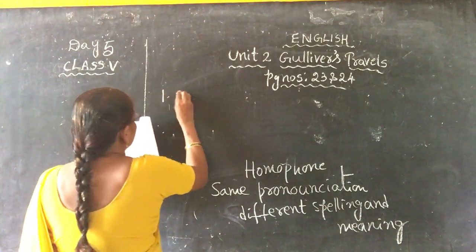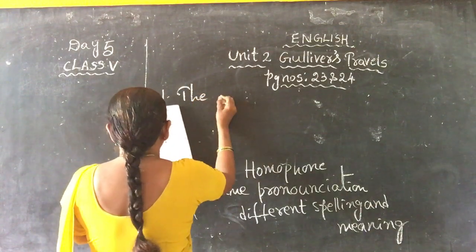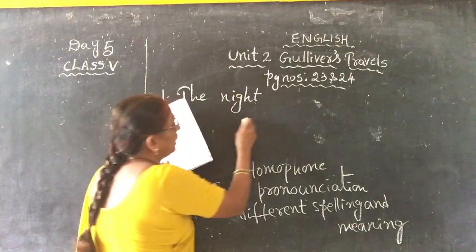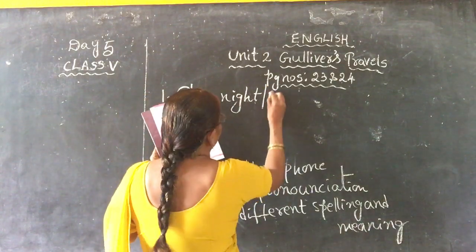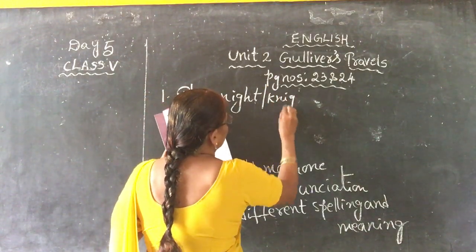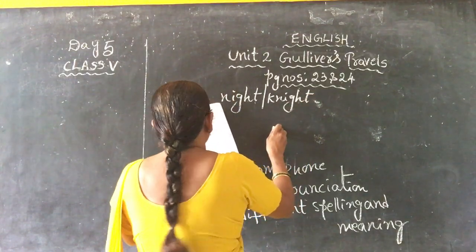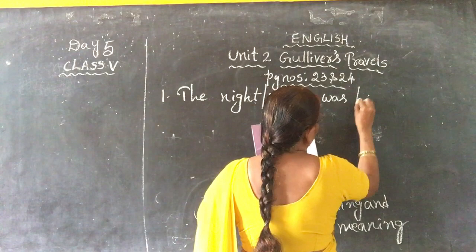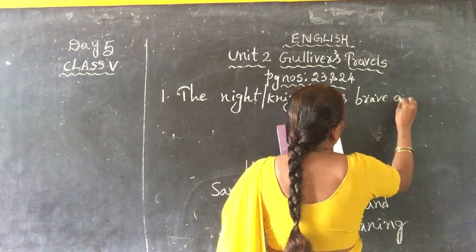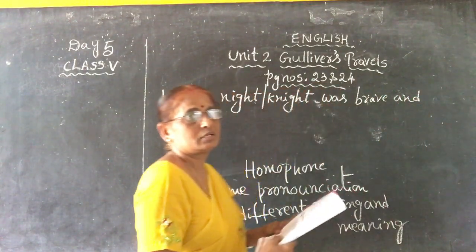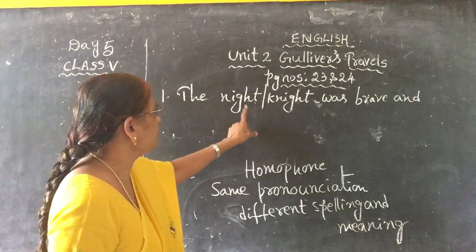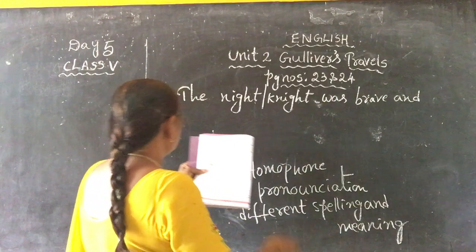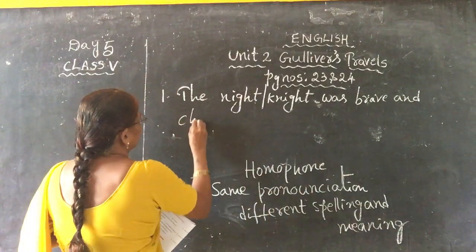Number 1. The knight, N-I-G-H-T, knight, oblique, K-N-I-G-H-T, was brave. See, the knight means two are there here, was brave and next charming.